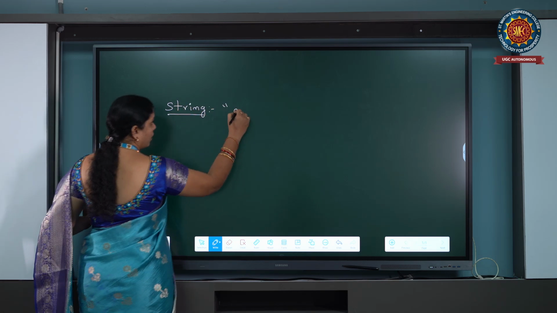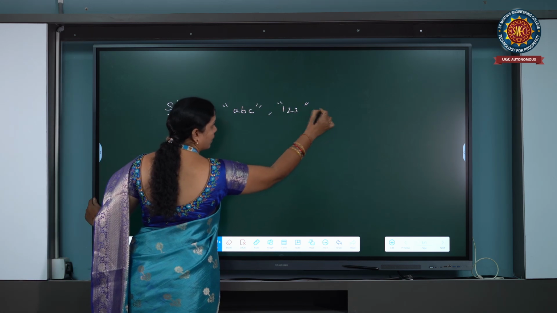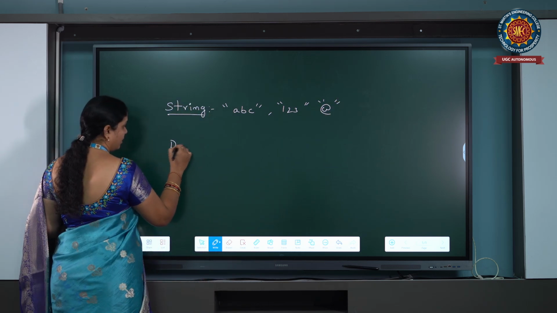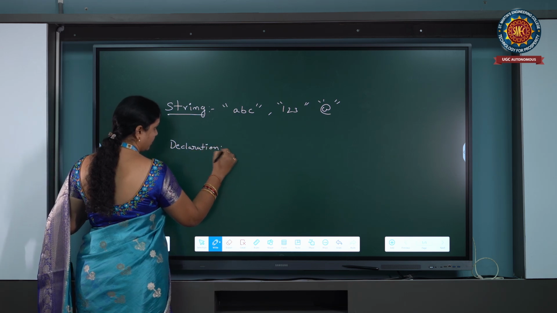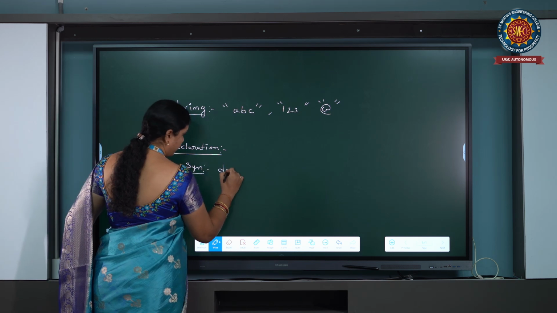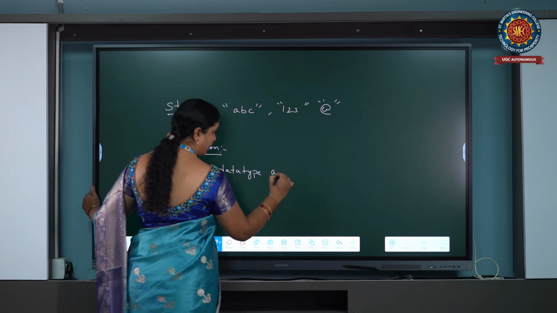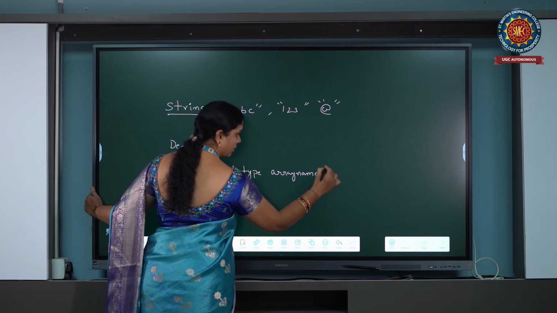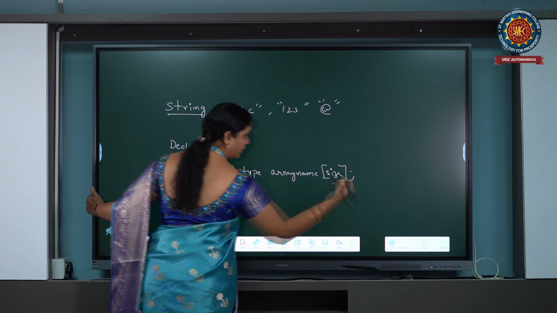A string may be alphabets, digits or any special symbols enclosed within double quotes. For declaration, the general syntax is data type, array name, size. Within the brackets we have to mention the size of the array, and it ends with a semicolon.